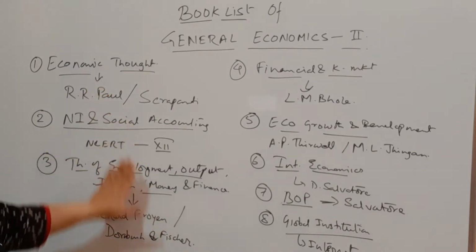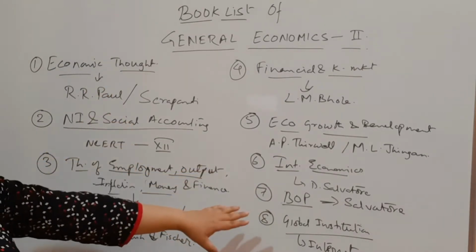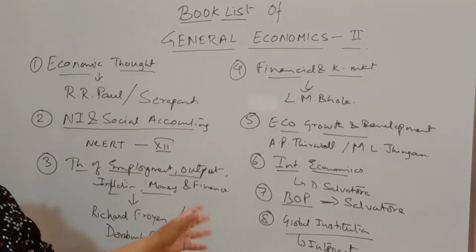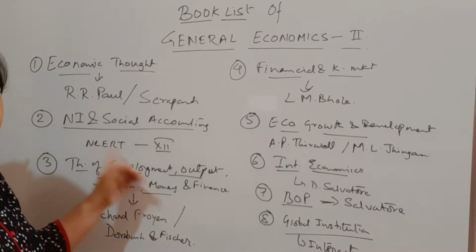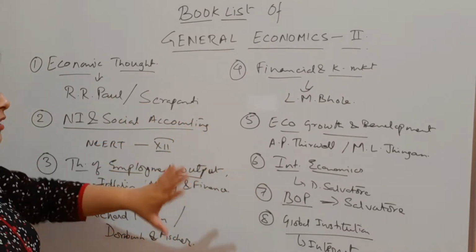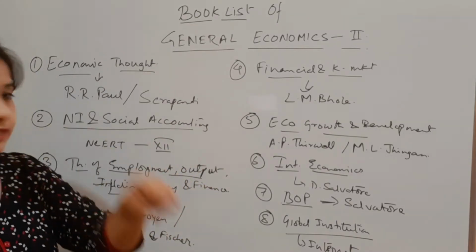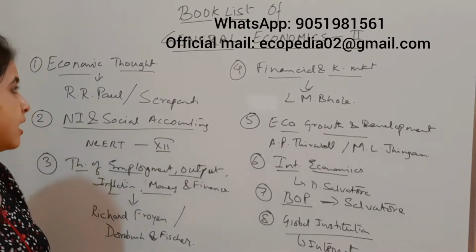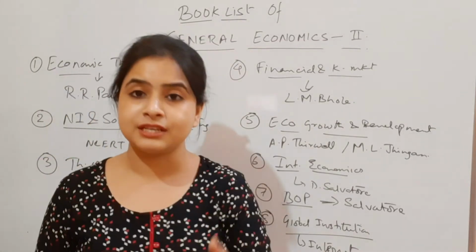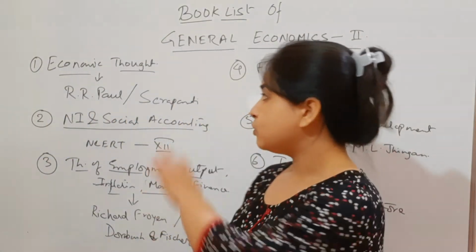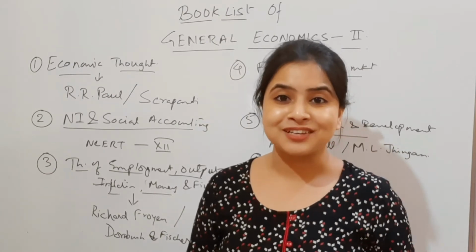I hope it is very much easier for you to get hold of the book name. And if you have any kind of doubt which book is for which part, then you can also ask us by writing your doubt into our WhatsApp number, or you can email us. Now coming back, how to read all these things? I've given you a hell lot of book list.